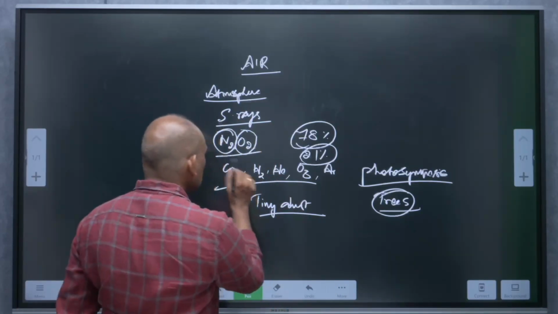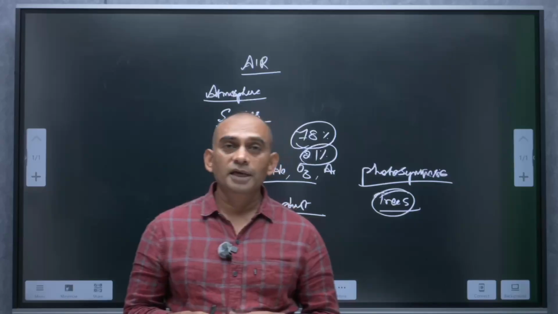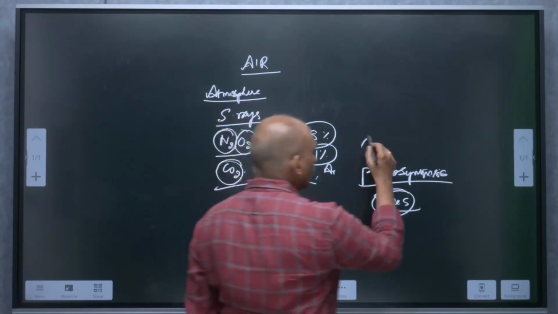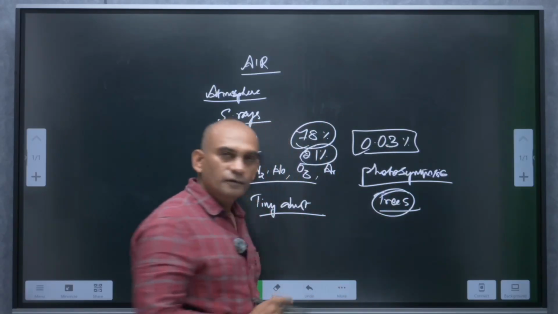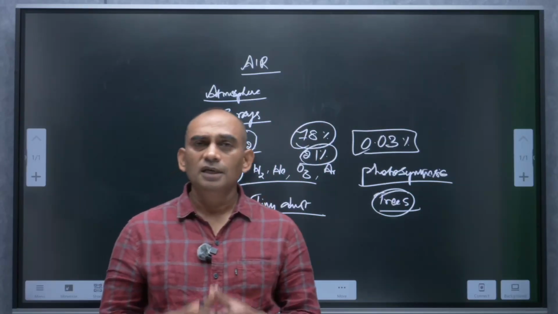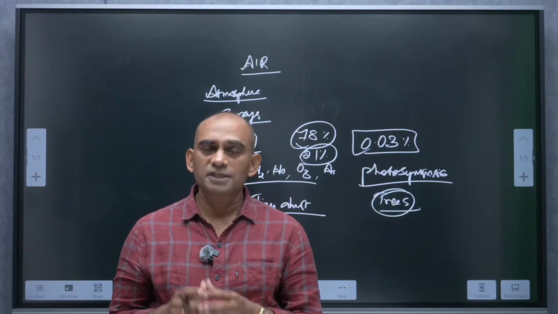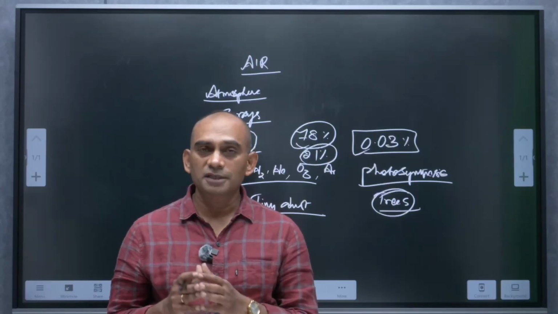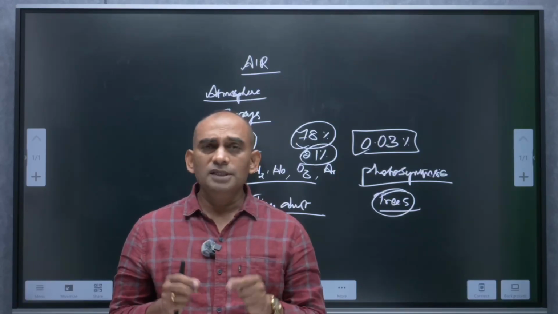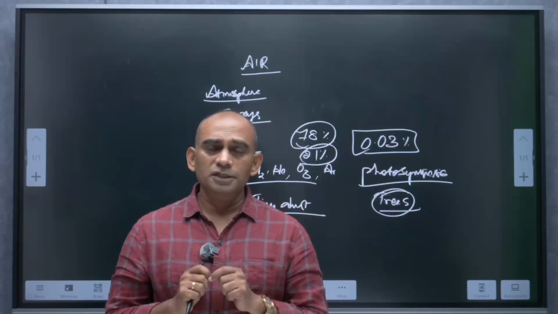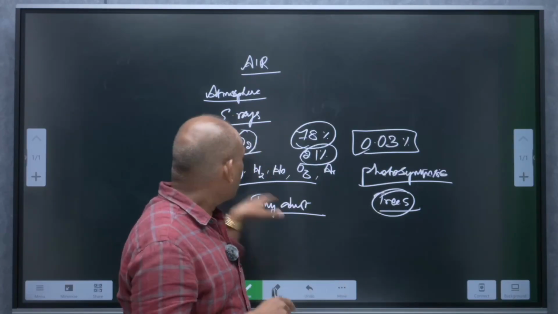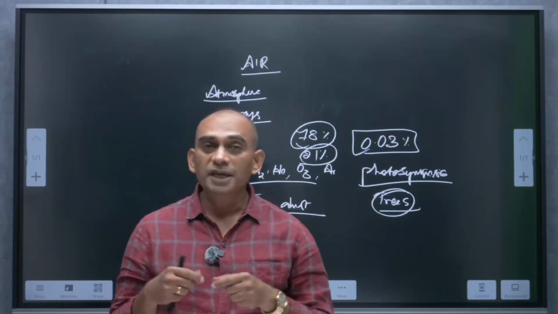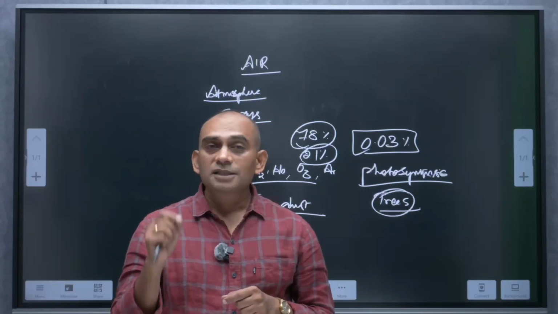Now, come to carbon dioxide. Of course, 0.03% of the atmosphere is comprised of carbon dioxide. Though it is a very small quantity, its significance is the most important. Carbon dioxide plays a major role in maintaining Earth's temperature.